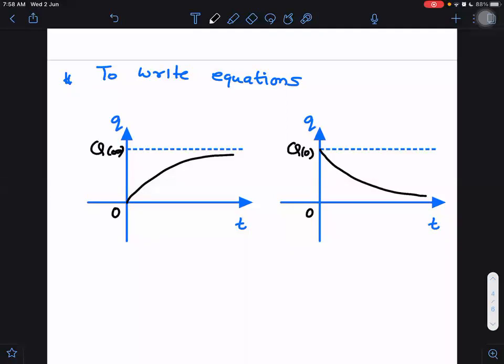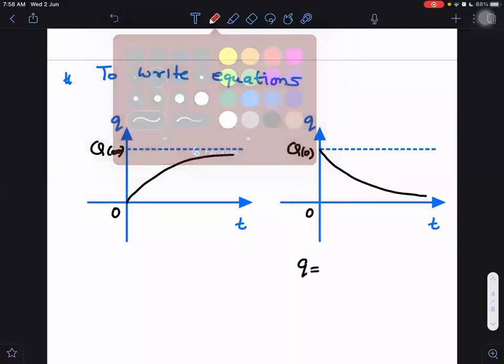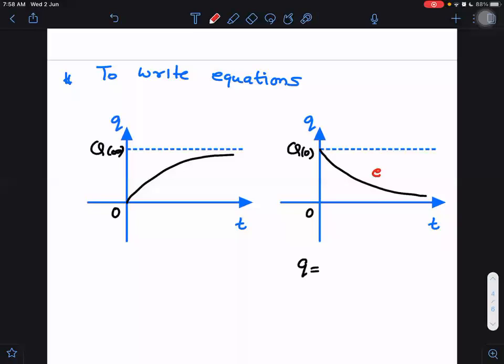I just remember in this way that if I have to write this equation, I will write q is equal to, I remember the multiplication factor here. With what multiplication factor we should multiply? Here we should multiply with e raised to power minus t by some constant, time constant tau. Are you aware that the power of exponential should be dimensionless?